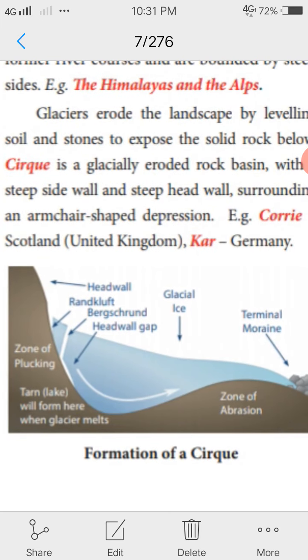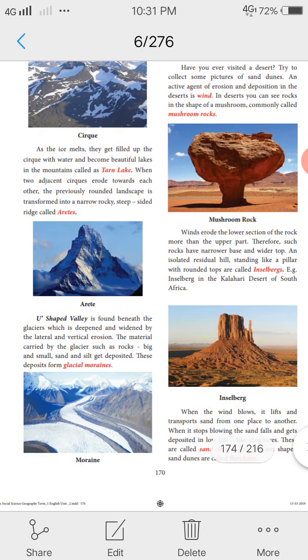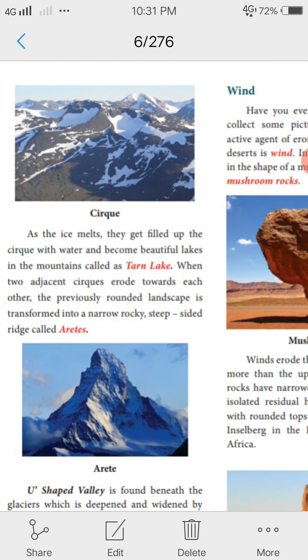So glacial ice, it moves, and headwall, then rank lift. Here found deep gorges like a place, headwall gap. So the glacial ice melts, so terminal moraines are formed and formation of a cirque. Look at this formation of a cirque.